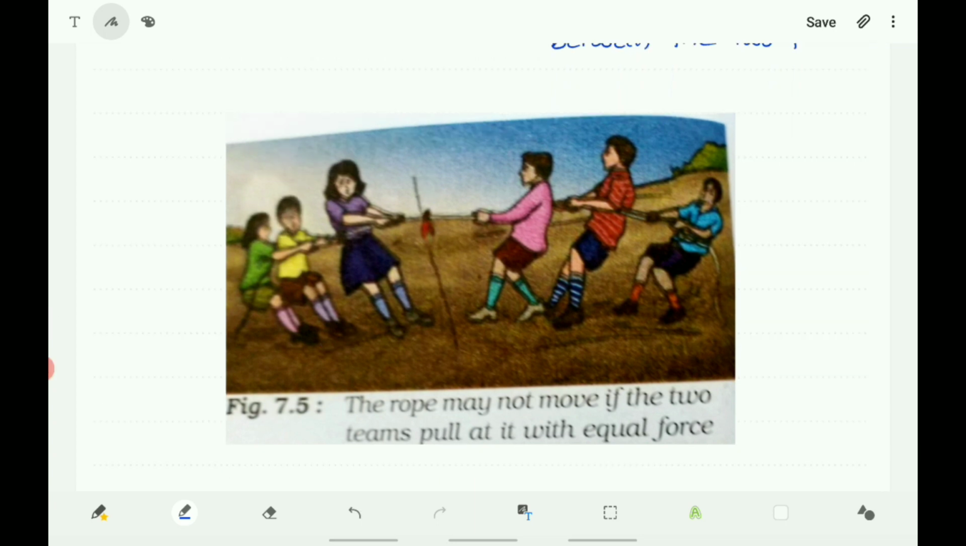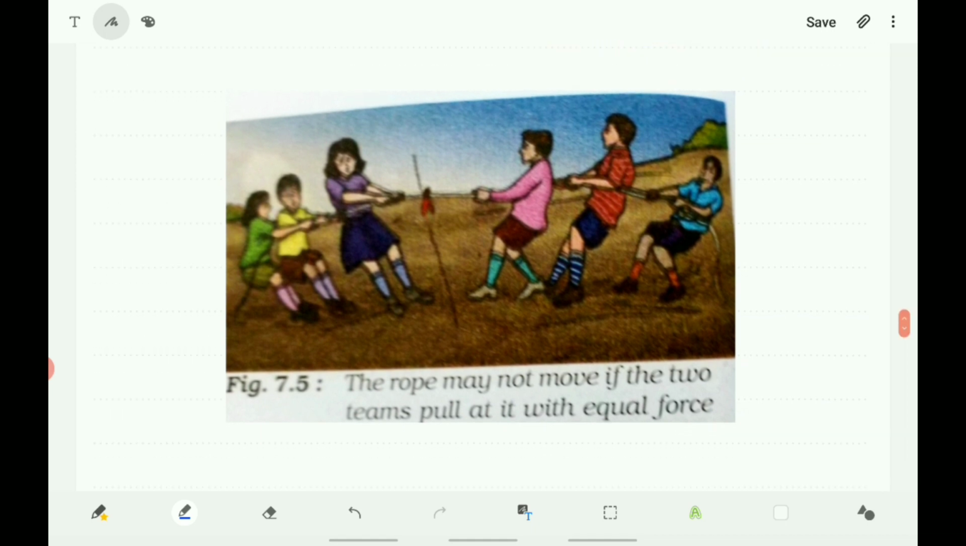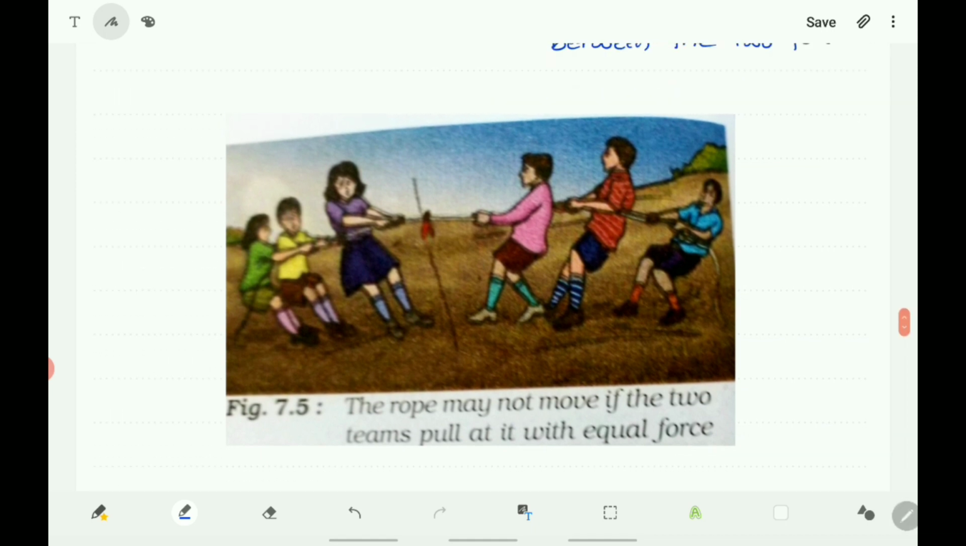Again here the resultant force will be the difference of the forces, because the forces are exerted in two opposite directions. This group exerts a force towards them, meaning they are pulling, so the force is in this direction, and the force by this group is in this direction because they are pulling towards them.